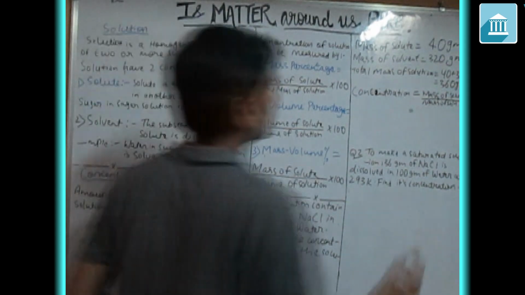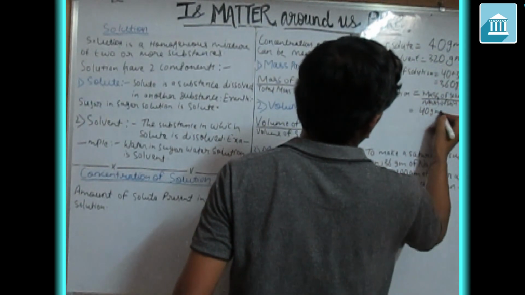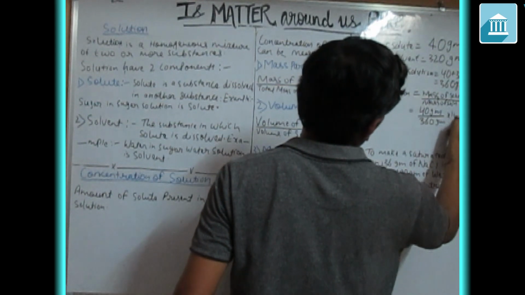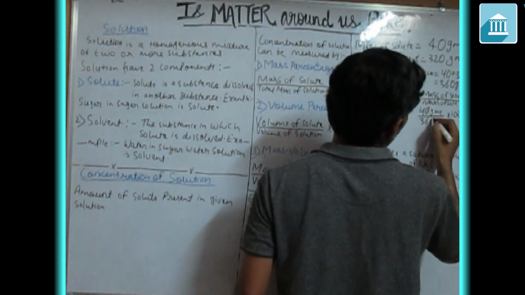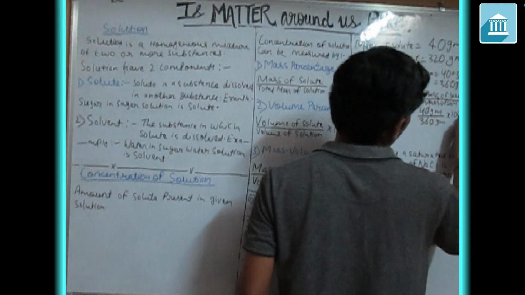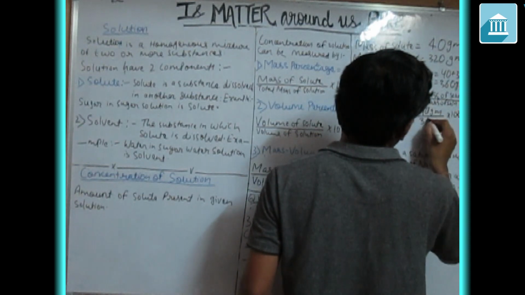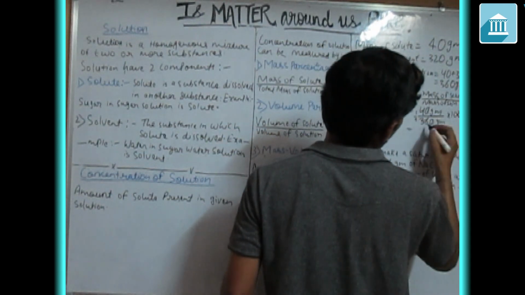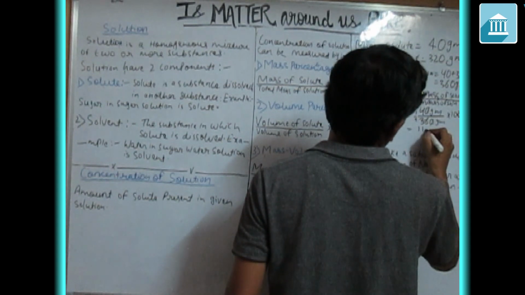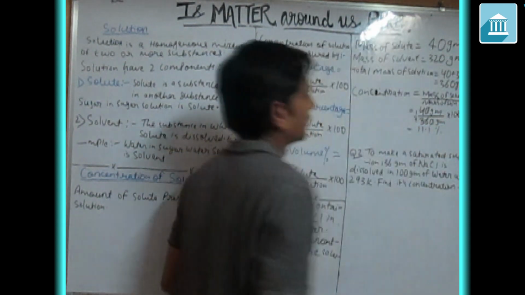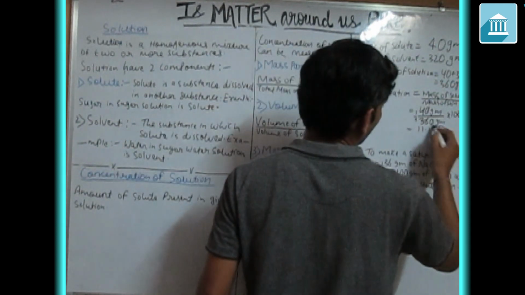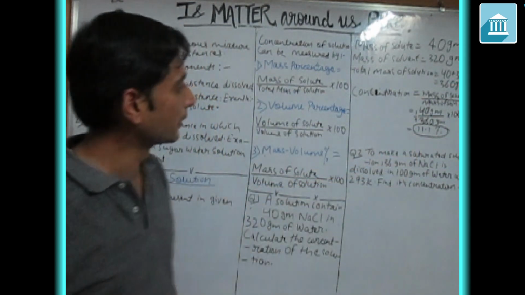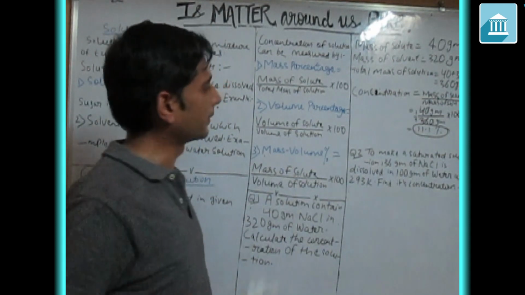So putting the values, 40 gram upon 360 gram into 100. Let's calculate it. One nines are nine, so it is 100 by 9, which will be equal to 11.1%. So your concentration will be approximately equal to 11.1%, and that is the concentration for this question.